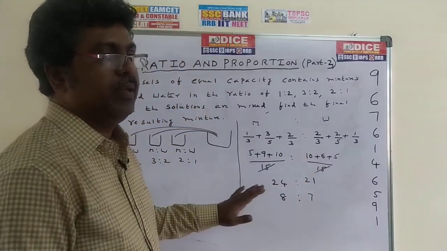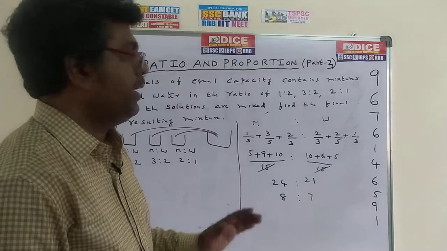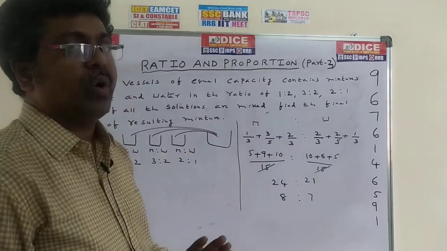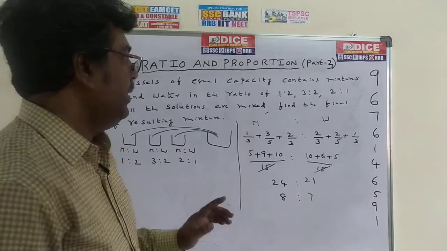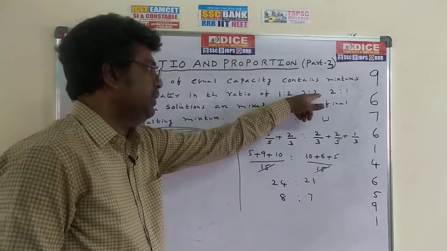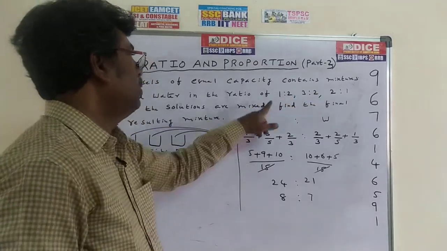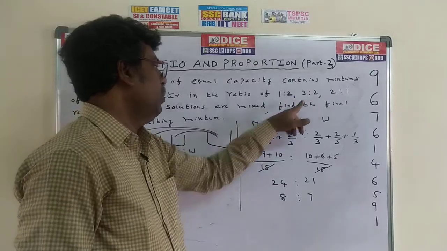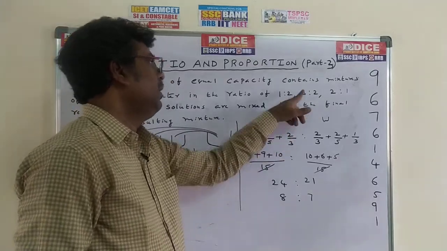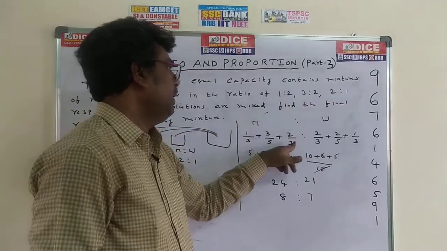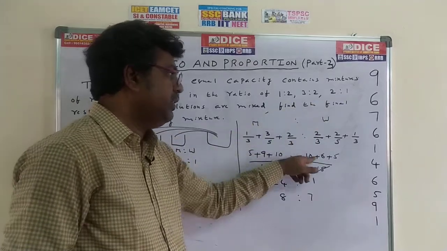This is the process. Just for explanation, I have taken a lengthy method, but in the shortcut, we have to write down directly. You can see these three numbers: 1 by total parts 2 plus 1, 3; 3 by 3 plus 2, 5; next 2 by 2 plus 1, 3. Write down only this step.